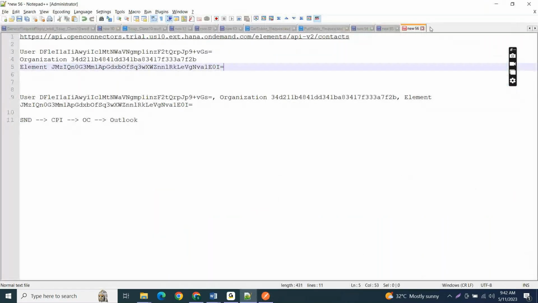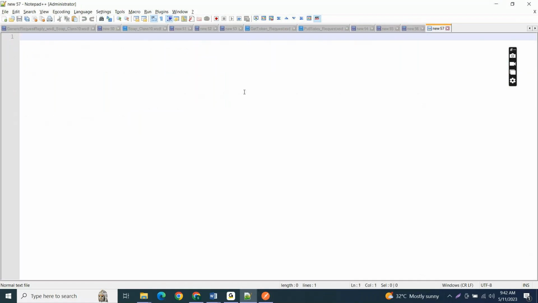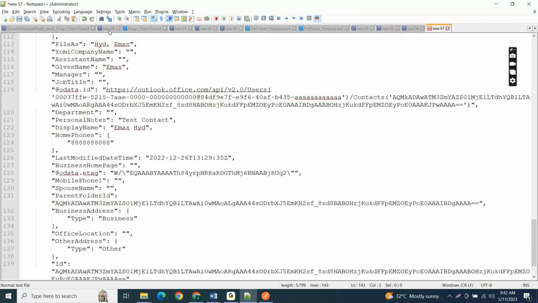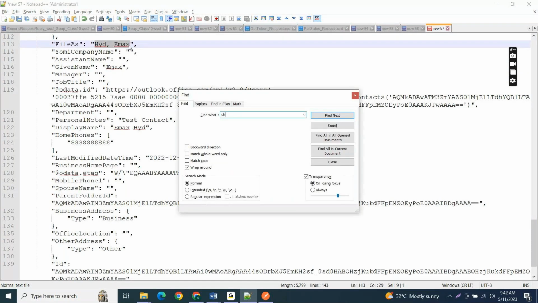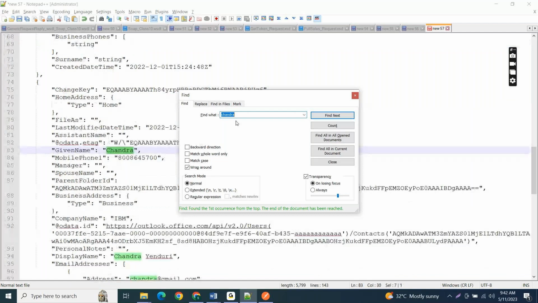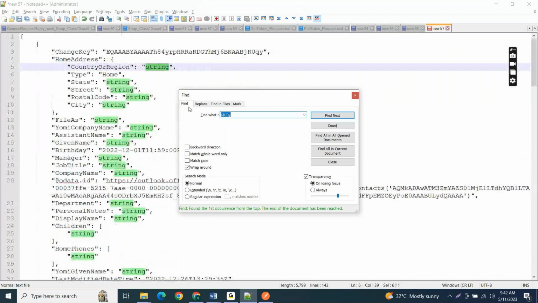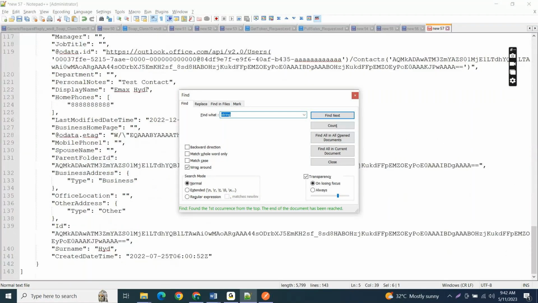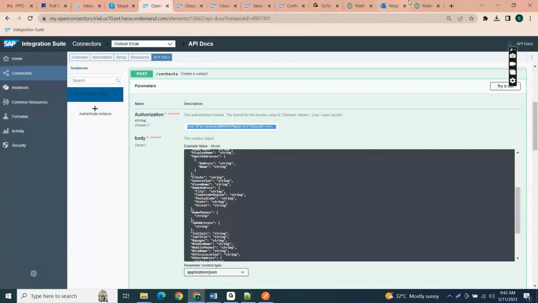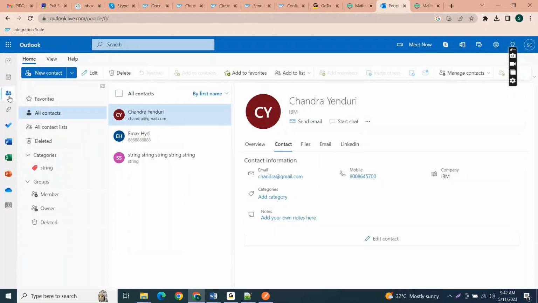You can find all the three contacts here. This is Hyderabad Max, and you can find Chandra, right? This is Chandra, and the other one is a string, this is the string increment. So total three contacts we have in this people contacts, and we got them in this JSON format.